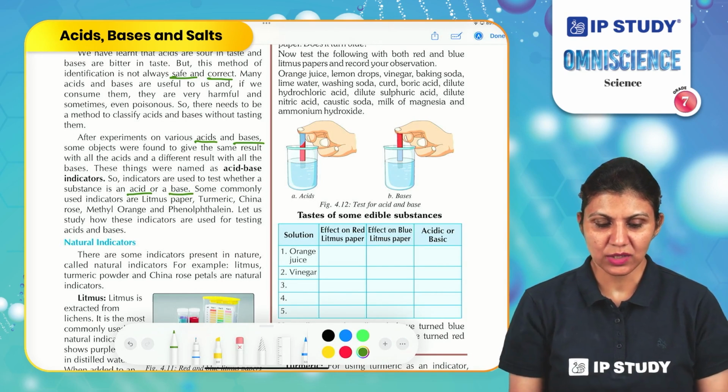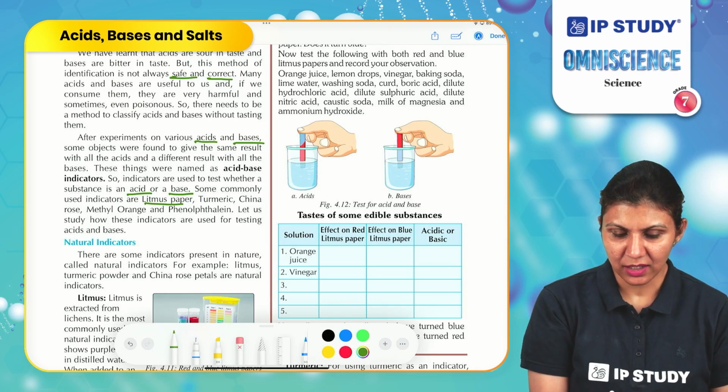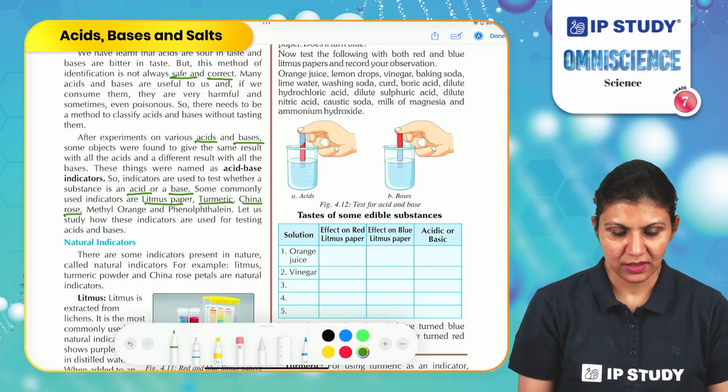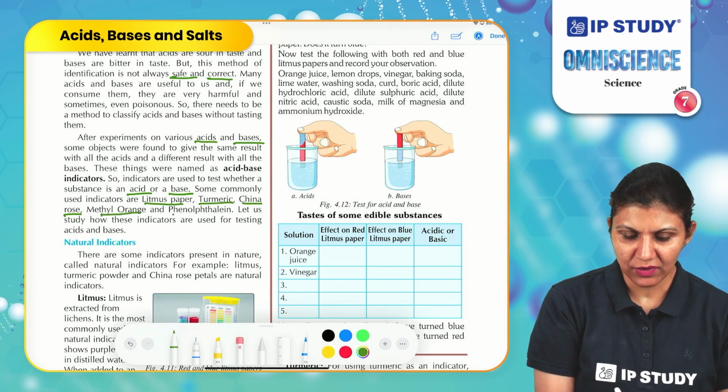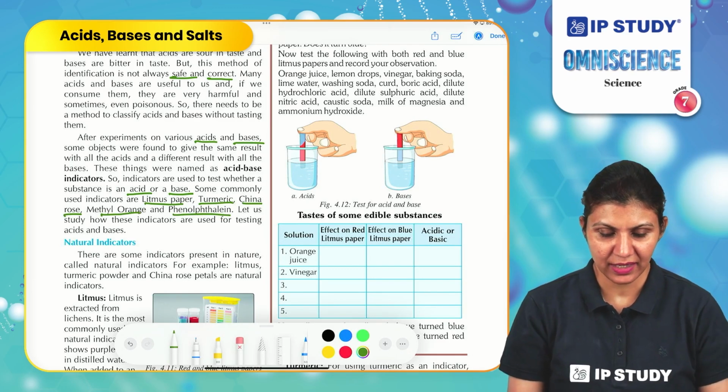Some commonly used indicators are litmus, a natural indicator, turmeric, and China rose. These are all natural indicators. But methyl orange and phenolphthalein are synthetic indicators, meaning these are made in laboratories.